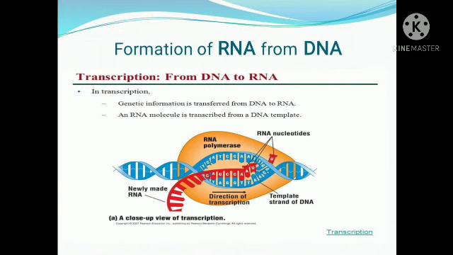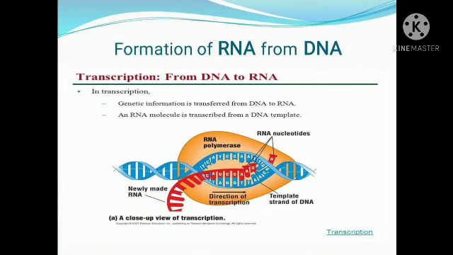Now one of the pair acts as a template. So based upon that, what will be forming? Messenger RNA will be forming.